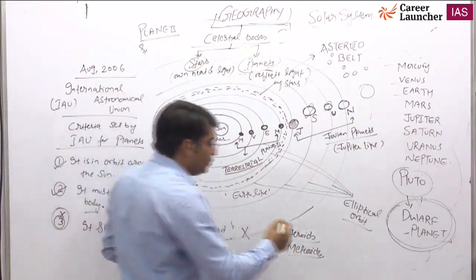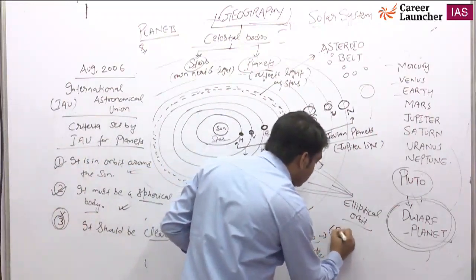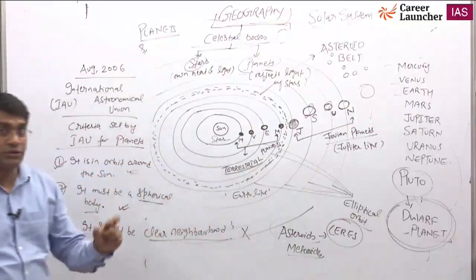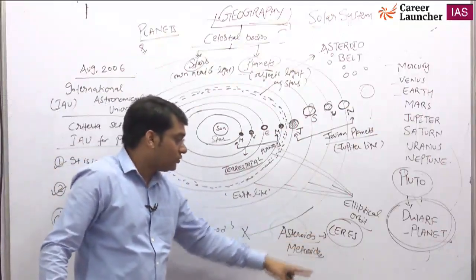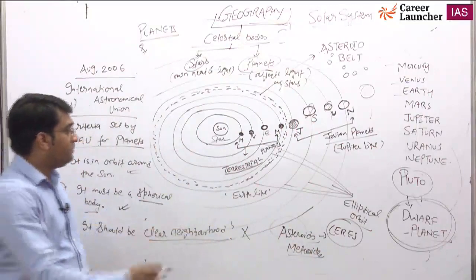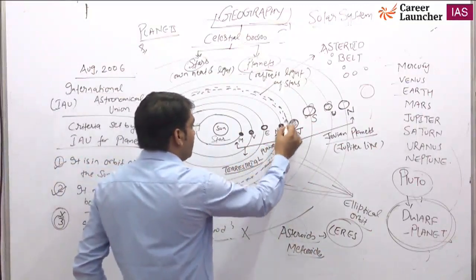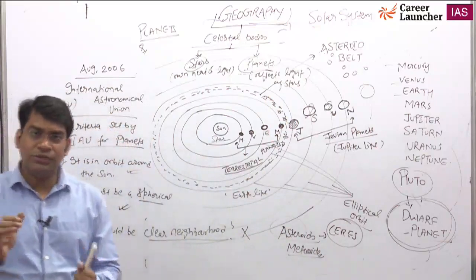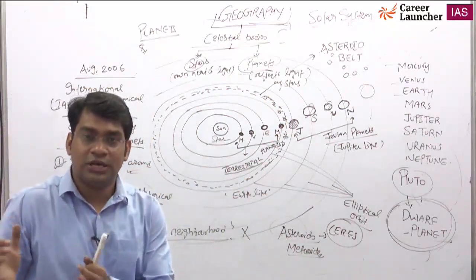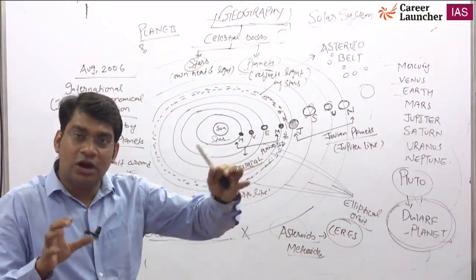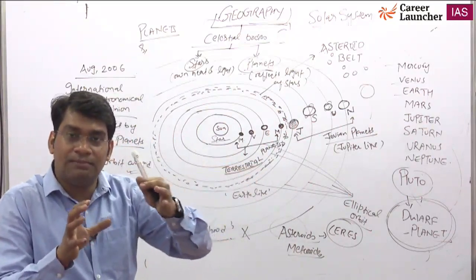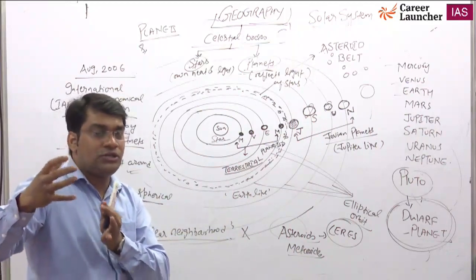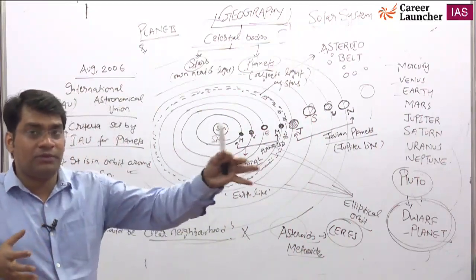Ceres is considered the largest asteroid in our solar system, and the asteroid belt is present between Mars and Jupiter. Because of Jupiter's gravitational force, this asteroid belt does not stick together and become a new planet; Jupiter's gravitational force keeps the pieces away from each other.